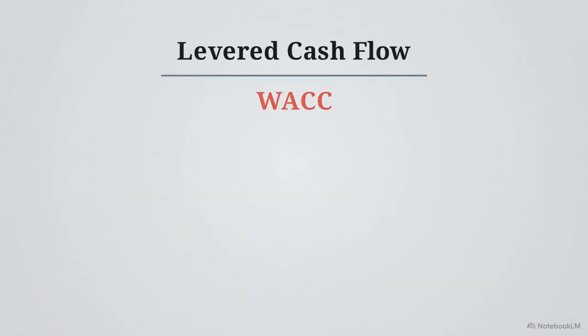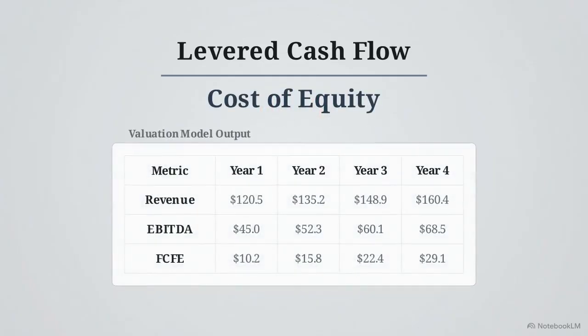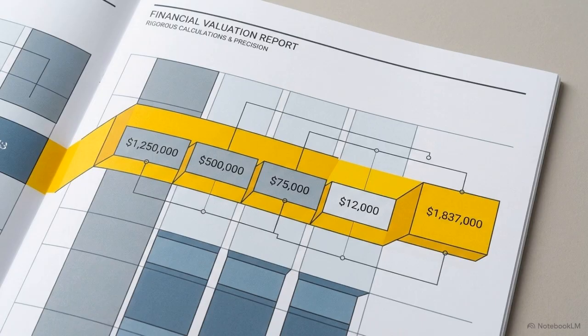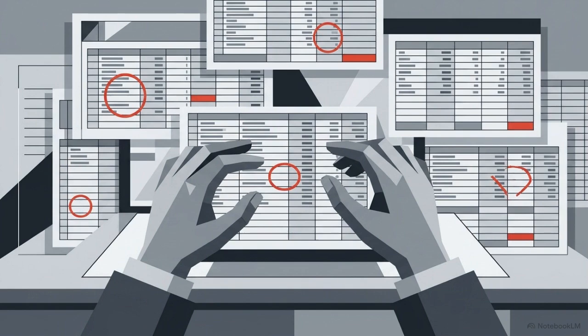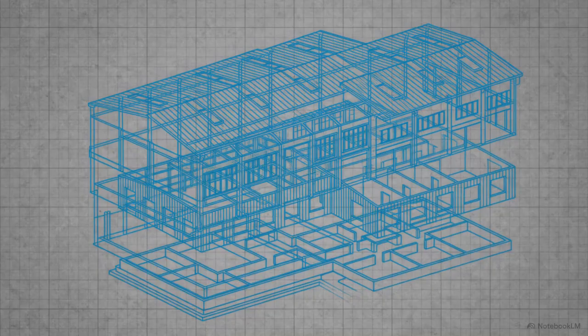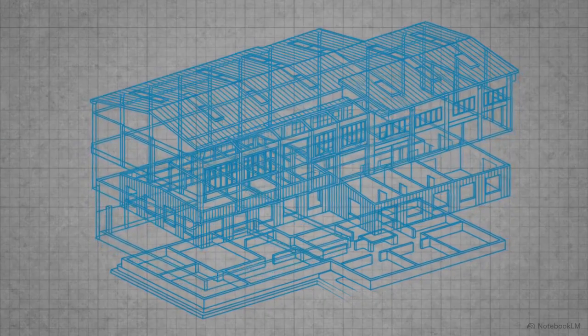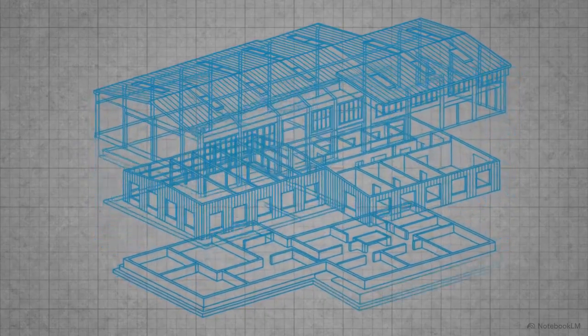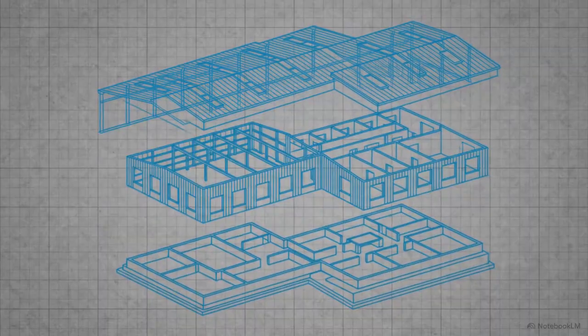For example, if an analyst accidentally discounts a levered cash flow using the overall weighted average cost of capital instead of the specific cost of equity, the mismatch ensures every resulting number is wrong. Valuation requires extreme precision. Without a rigorous, mathematically sound framework, an analyst produces a spreadsheet that relies more on luck than logic. The life cycle of any deal begins by dissecting the target company's operating reality through fundamental accounting analysis.